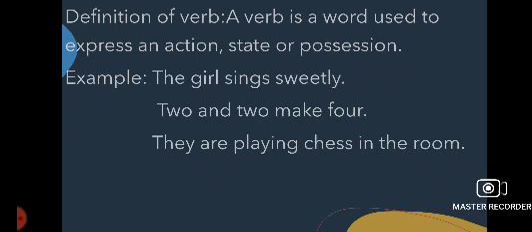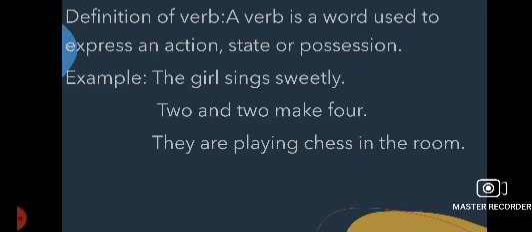Now the definition of verb. A verb is a word used to express an action, state or possession. Example, the girl sings sweetly. 2 and 2 make 4. They are playing chess in the room.